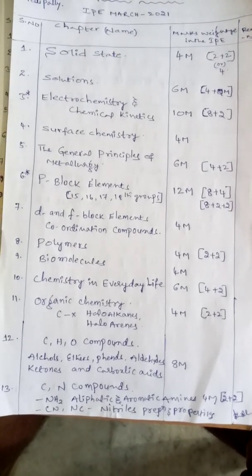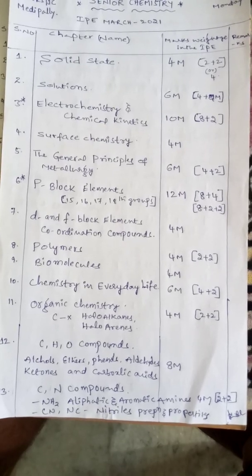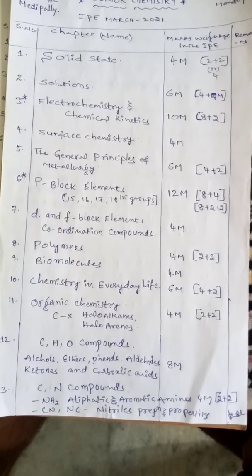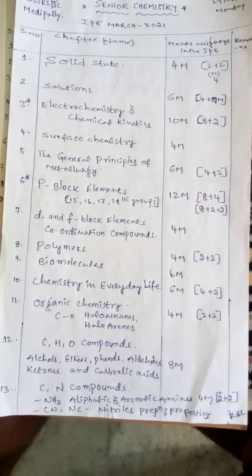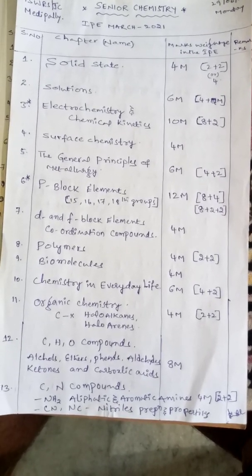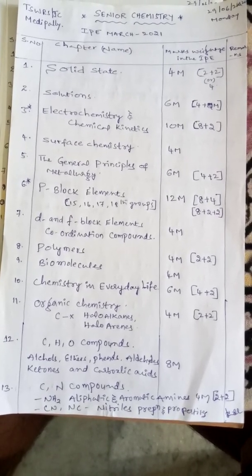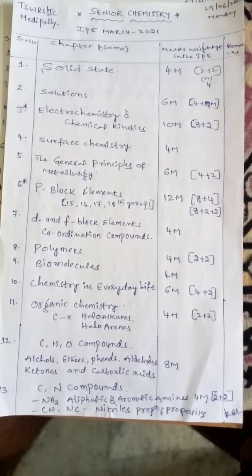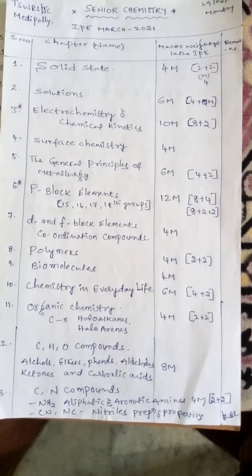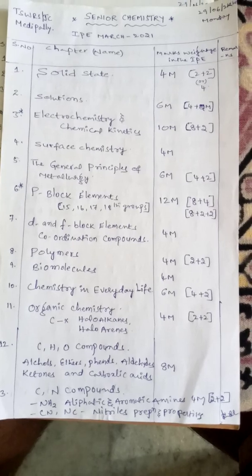The 13th chapter is carbon and nitrogen compounds. Under this chapter we have the topics amines, aliphatic or aromatic, their preparation and properties, as well as nitrile compounds, CN cyanide and NC isocyanide compounds, their preparation and properties. The weightage for this chapter is 4 marks, maybe 2 plus 2 or directly 4 marks.